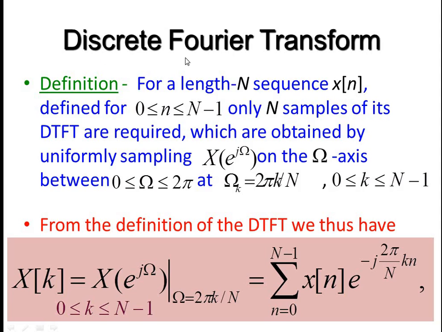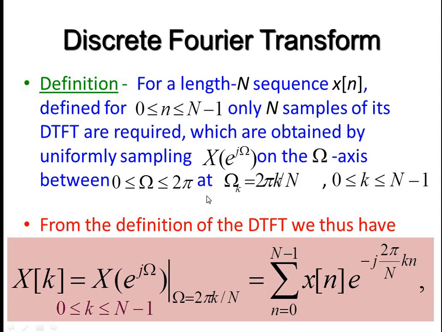And for getting the DFT, we require the continuous form of frequency. So from x of n we can get the continuous frequency form, and from that we can get the discrete frequency form. The continuous frequency form is the DTFT, that is X of e power j omega, and the value of omega is continuous, so it varies from 0 to 2 pi. Continuous in the sense that it varies throughout the entire 360 degrees.